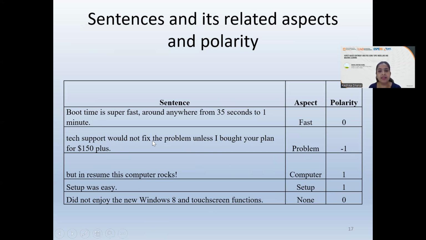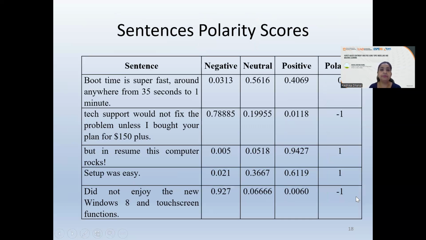So this is the sentence. This is the corresponding aspect that has been found and the corresponding polarity. A setup was easy. So certainly, we are talking about the setup, it's the aspect, and then the polarity is certainly positive, which is represented as 1. So 1 represents positive, -1 represents negative polarity, whereas 0 represents the neutral polarity.